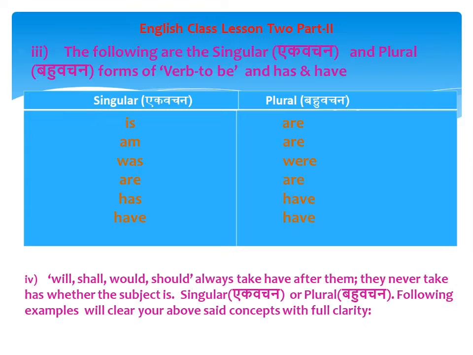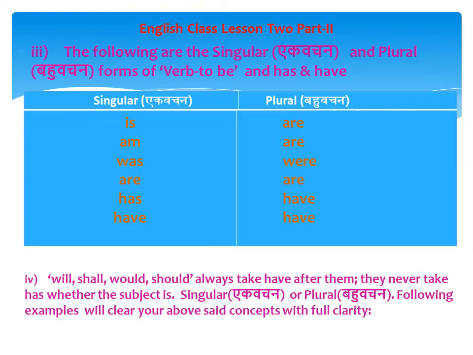So in English class lesson 2 part 2, point number 3, the following are the singular ekvachan and plural bahuvachan forms of word "to be" and has and have. Here are two columns. On left side it's a singular ekvachan. On the right side it's a plural bahuvachan.